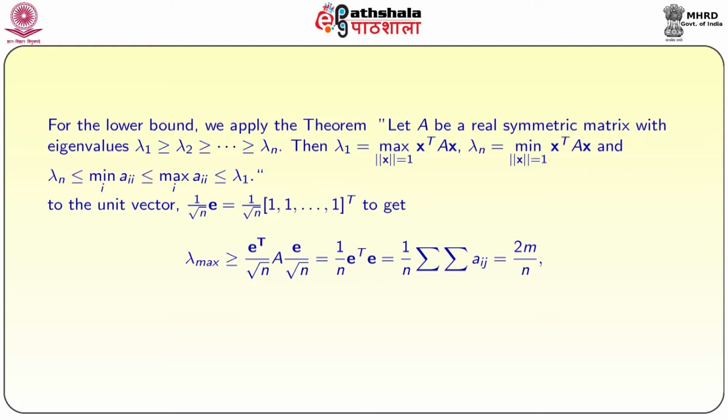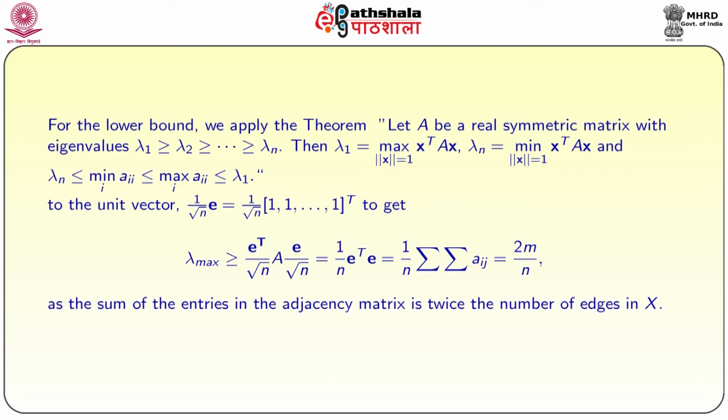Sum of all entries is equal to twice the number of edges. So, we are dividing by n, and we have 2m by n. So, we proved that lambda max is greater than or equal to 2m by n, as the sum of entries in the adjacency matrix is twice the number of edges.